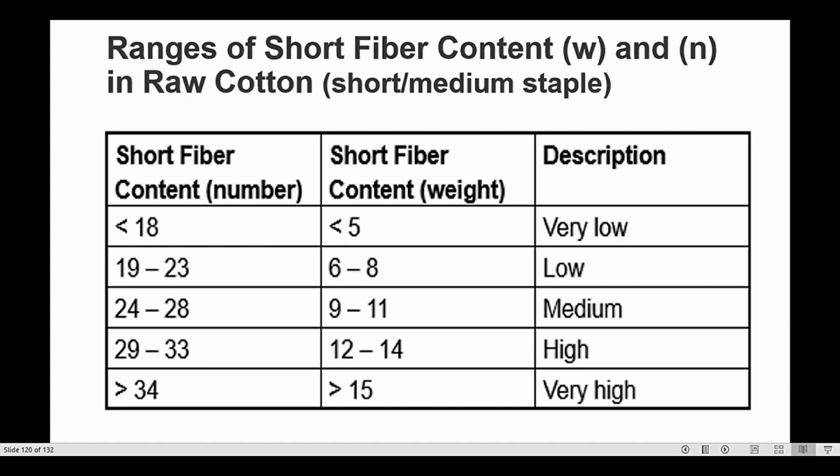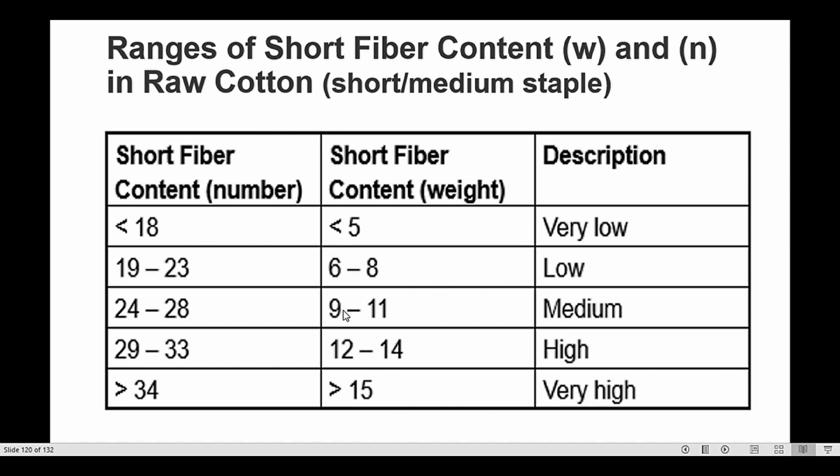There are also different ranges of short fiber content in the case of short and medium staple cottons: short fiber content by number and short fiber content by weight. These are the categories: very low, low, medium, high and very high. These ranges are standardized for short and medium staple cottons.